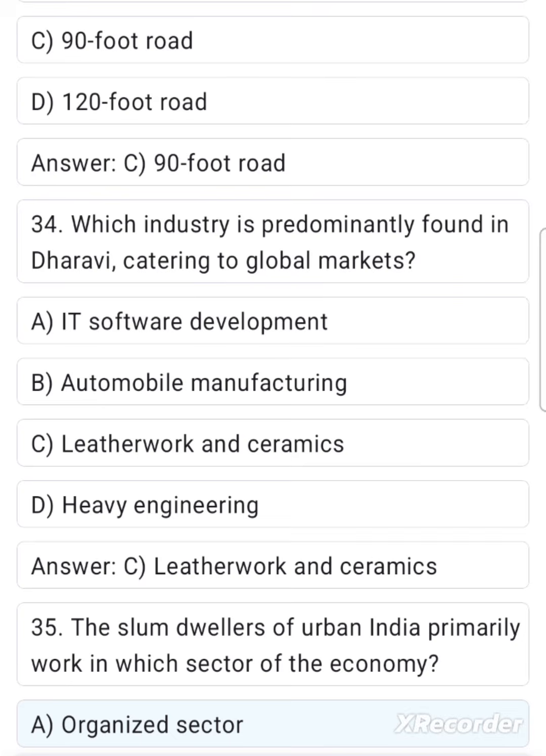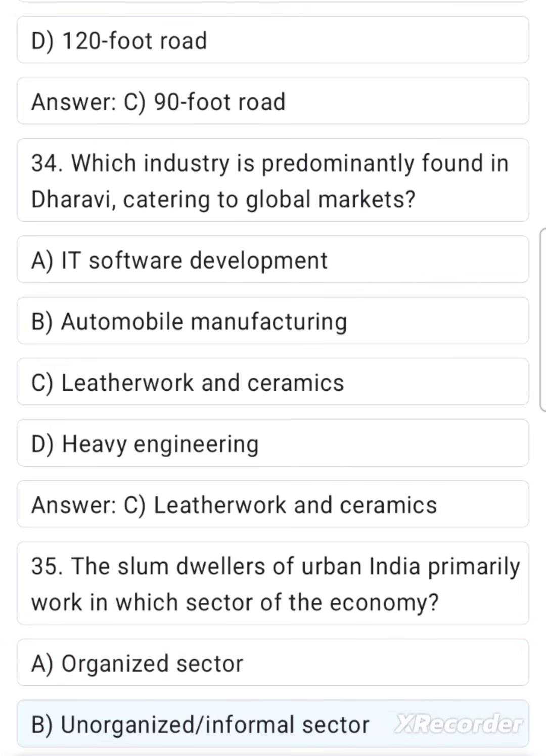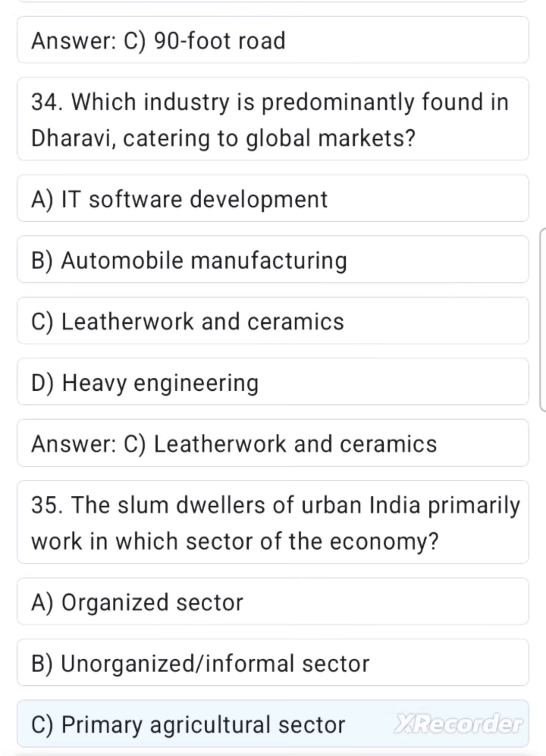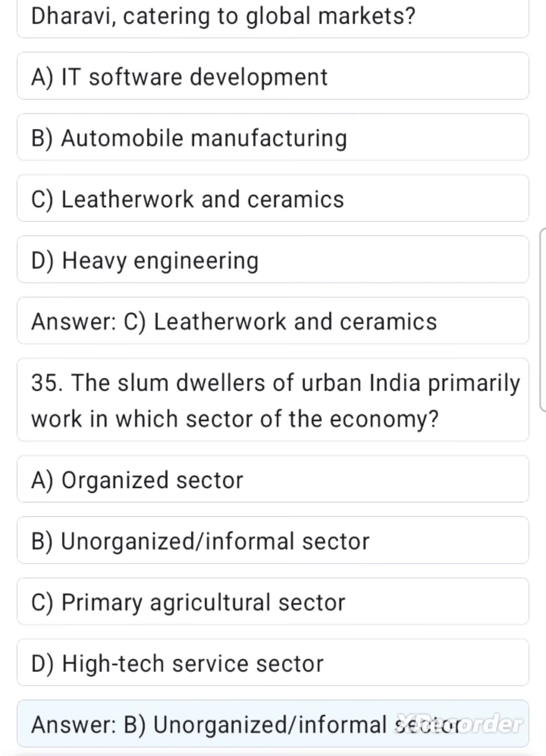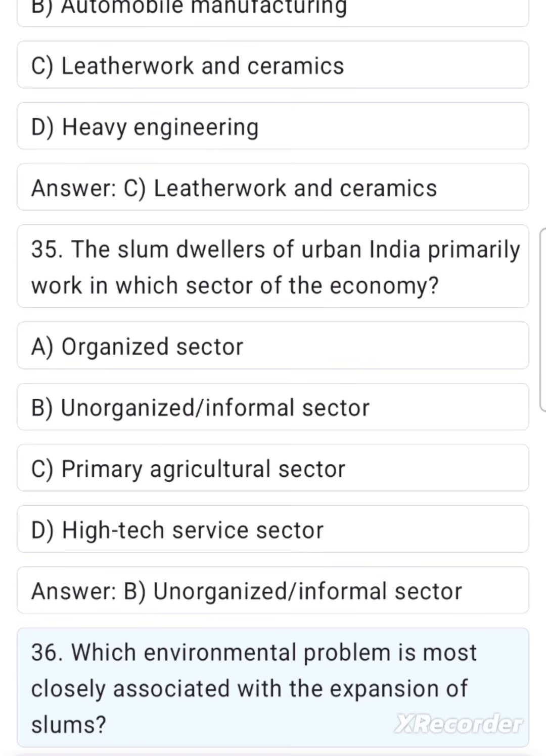35. The slum dwellers of urban India primarily work in which sector of the economy? A. Organized sector. B. Unorganized, informal sector. C. Primary agricultural sector. D. High-tech service sector. Answer B. Unorganized, informal sector.